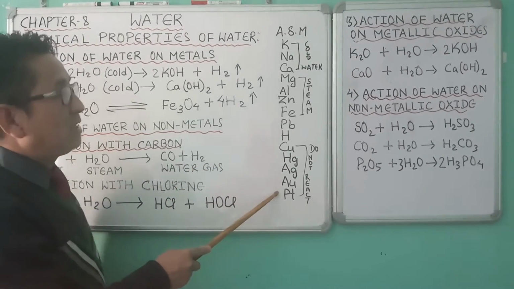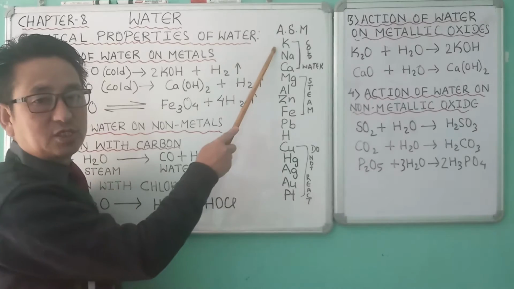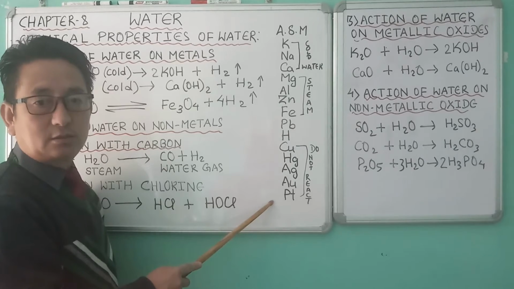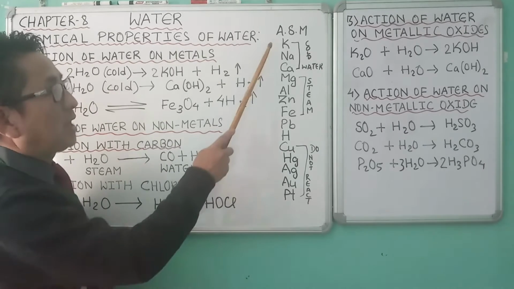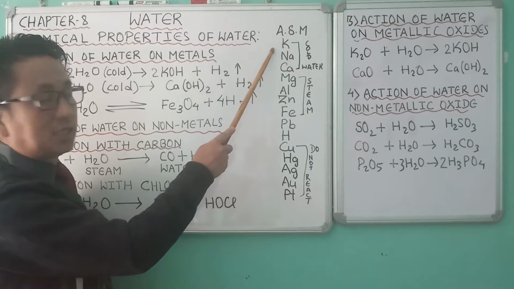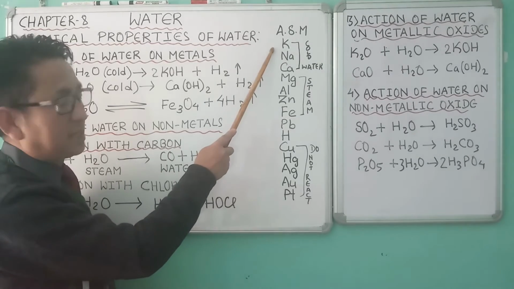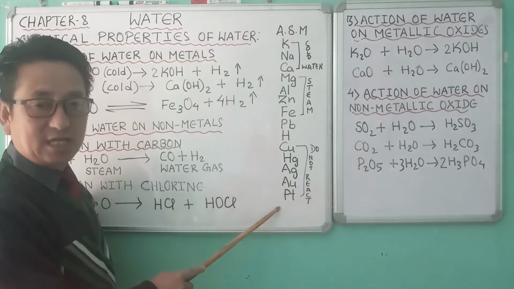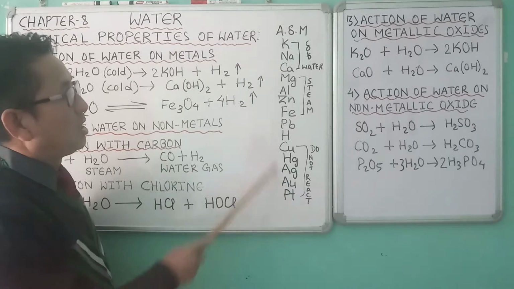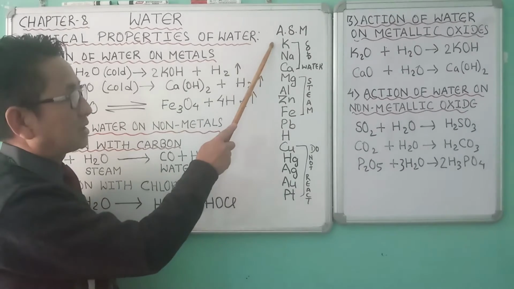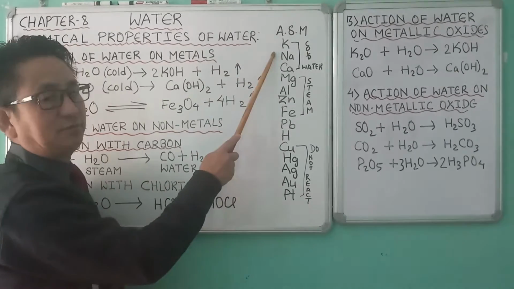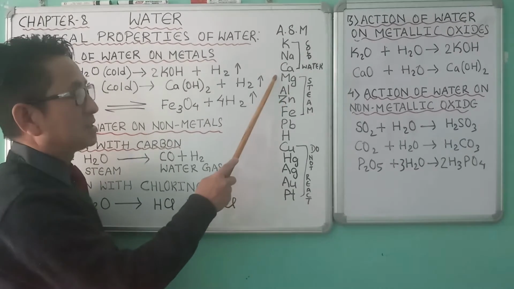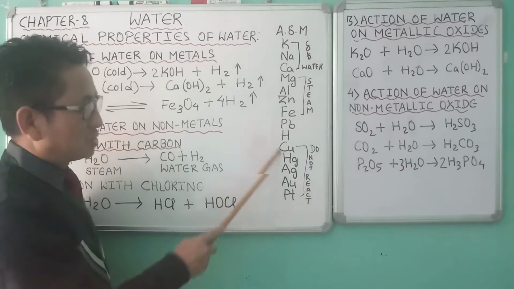The metal which is highly reactive is placed at the top of this series, and the metal which is less reactive is placed at the bottom of this series. Potassium is the highly reactive metal, that is why it is placed at the top of this series, and platinum is the least reactive metal and it is placed at the bottom of this series. Sodium is less reactive than potassium, calcium is less reactive than sodium, magnesium is less reactive than calcium, aluminium is less reactive than magnesium, and so on.